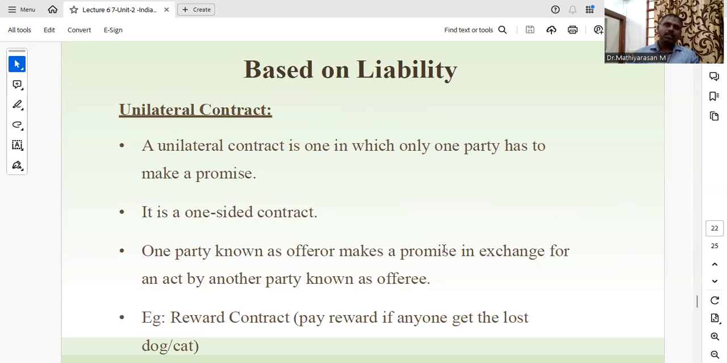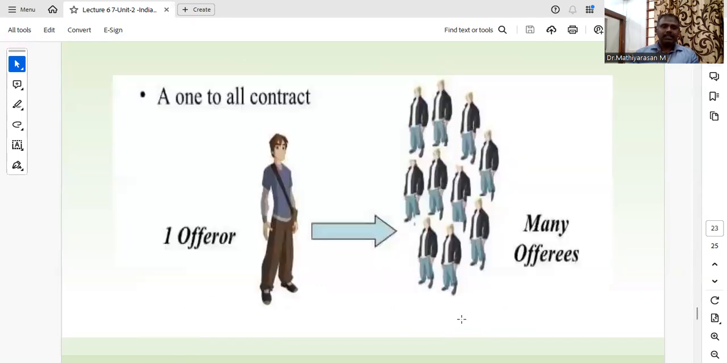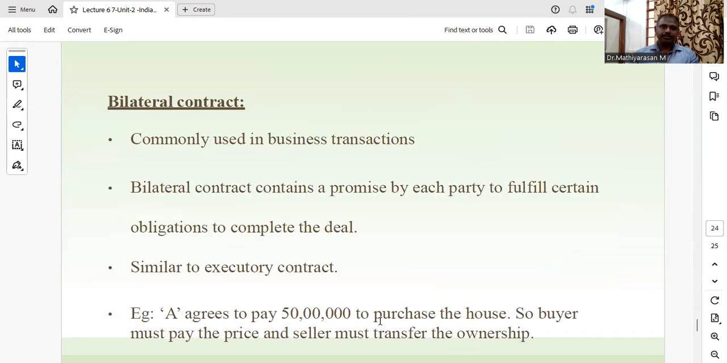Based on the liability, we have unilateral contract. A unilateral contract is one in which only one party has to make a promise. It is a one-sided contract. One party, known as the offerer, makes a promise in exchange for an act by another party, known as the offeree. For example, a reward contract: pay a reward if anyone finds the lost dog or cat. It is also called a one-to-all contract. There is one offerer, but at the same time, many offerees.